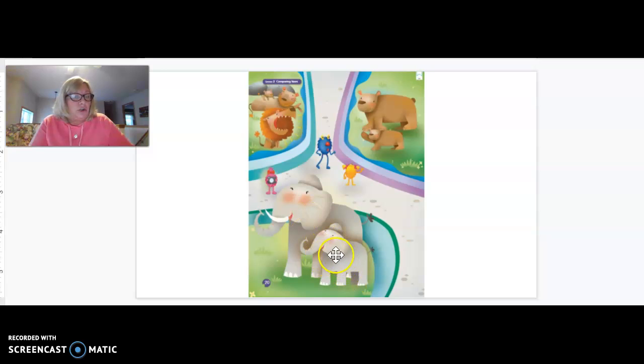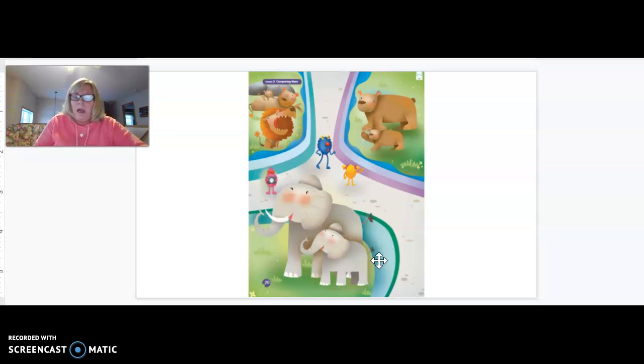Now, look at the small elephant and the small lion. The elephant is small and the lion is small, but the lion is shorter than the elephant. But they are both small. So that is an example that smaller does not necessarily mean shorter.